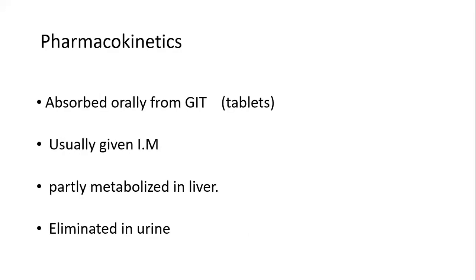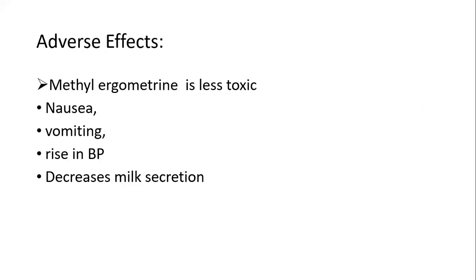Pharmacokinetics: absorbed orally from the GIT in tablet formulations, usually given by IM, partly metabolized in the liver and eliminated mainly in urine. Adverse effects: methylergometrine is less toxic and has a few adverse effects like nausea, vomiting, a rise in blood pressure, and decreased milk secretion.